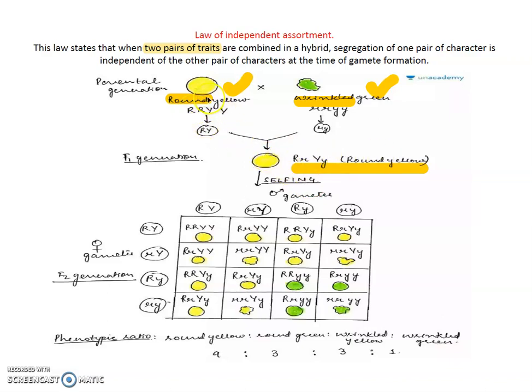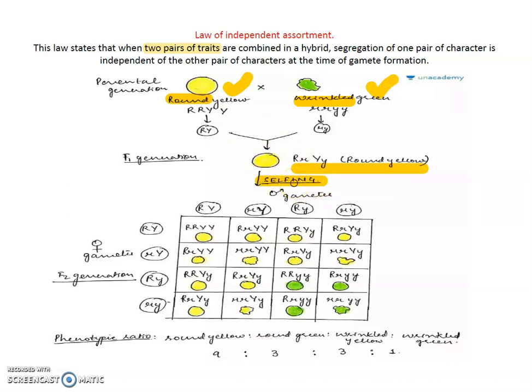After selfing, in the F1 generation, Mendel observed that all the seeds and all the new plants that developed from those seeds were round and yellow. Then he again selected two round and yellow plants and crossed them. It is called selfing, or self-pollination in a single plant.